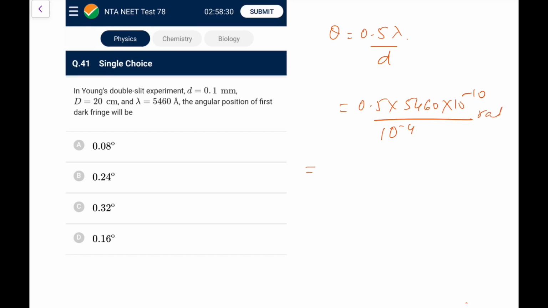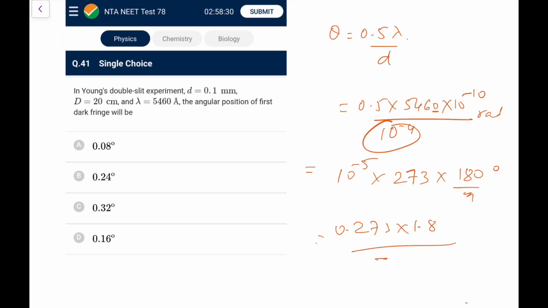This is in radian. Options are in degrees, so convert first of all. So it is 10 to the power minus 4 and 5, so it is 10 to the power minus 7, and it would be 0.5, that would be divide by 2, so this is 273. So what we have, 273 into 10 to the power minus 5, not minus 7. This is 4 and 5, and this would be 10 to the power minus 5 radian. So converted into degrees, it would be 180 by pi degrees. So 10 to the power minus 5, I can write it as 0.273 into 1.8 upon 3.14.